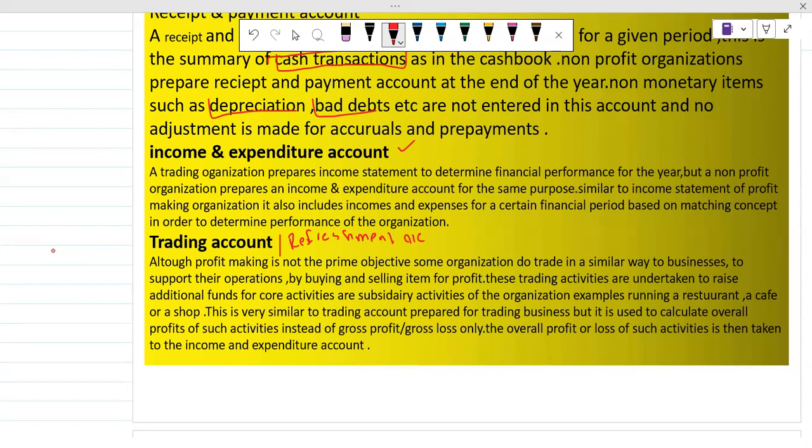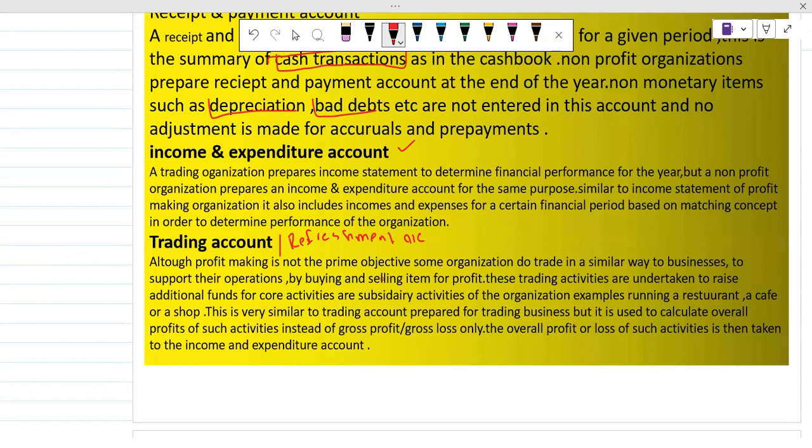Yes, you subscribe to that club, but it doesn't mean that you will use the facilities of their restaurant for free. No, you have to pay an extra amount to the restaurant. If you are taking a coffee, if you are taking your friends to your club, or going for a party in the club, or having lunch with your friends in your club, you will have to pay an extra amount to the restaurant, to the cafe. So for that cafe or restaurant, we have to prepare a separate account, which is a trading account or refreshment account, you can say.